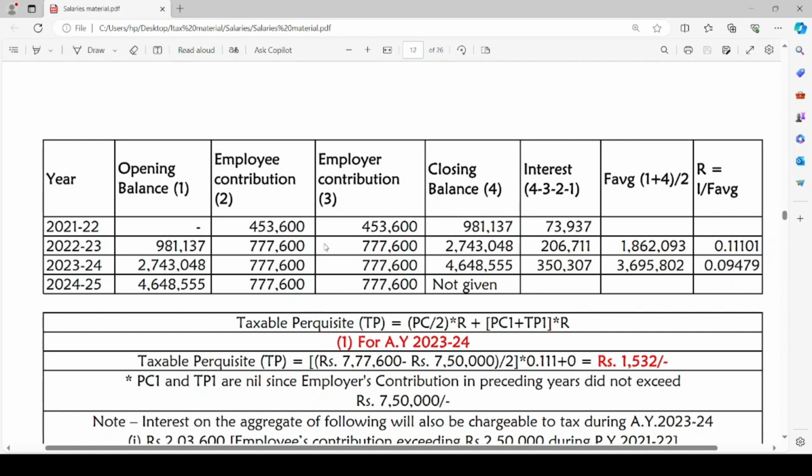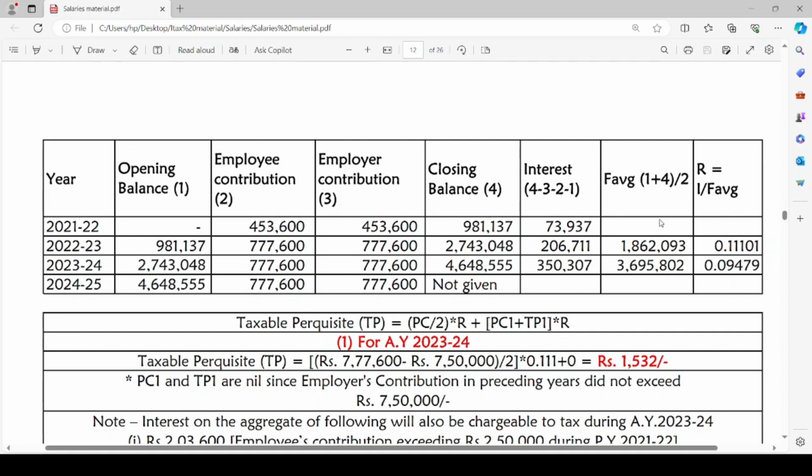Employee and employer contribution will be 7,77,600 each. The closing balance is given in the question as 27,43,048 rupees. Interest will be 4 minus 3 minus 2 minus 1, that is 2,06,711, which has accrued during the year 2022-23.